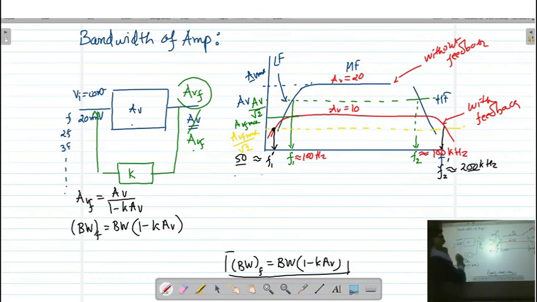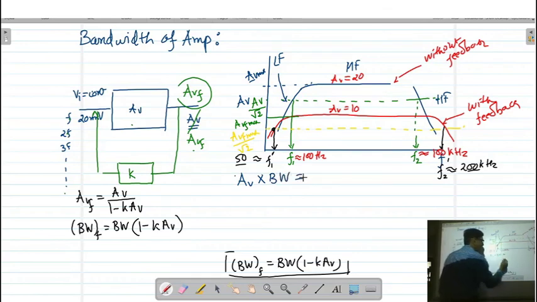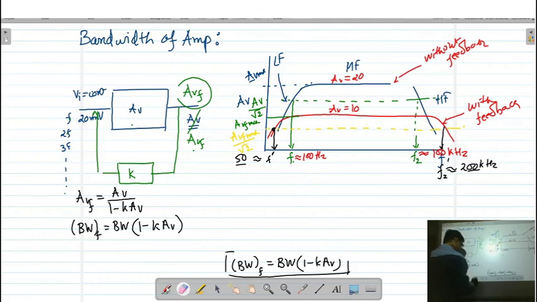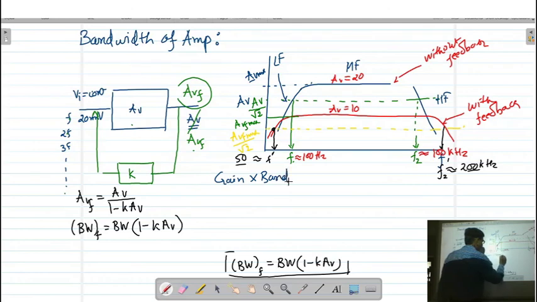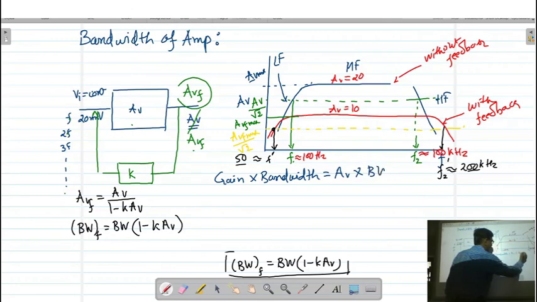Remember that if we have an original gain, then if I take the product of gain into bandwidth, that is known as the gain bandwidth product, then it is AV into bandwidth.